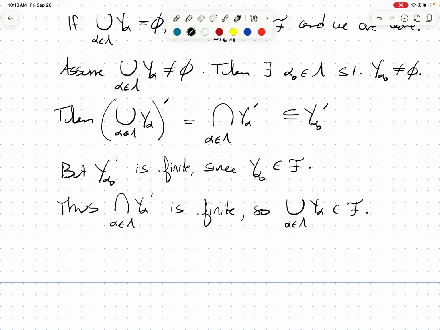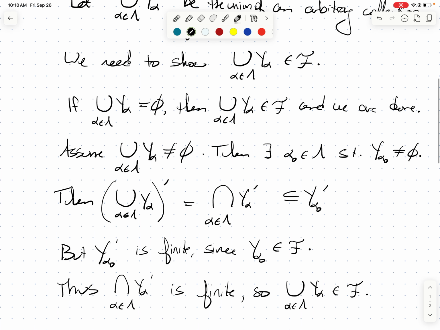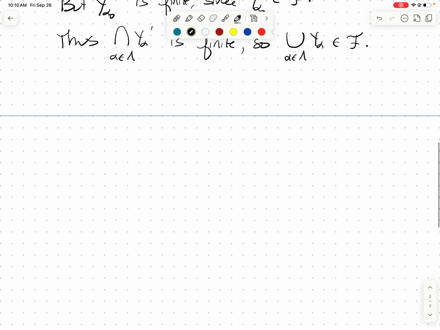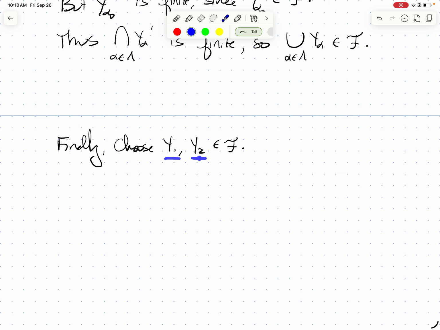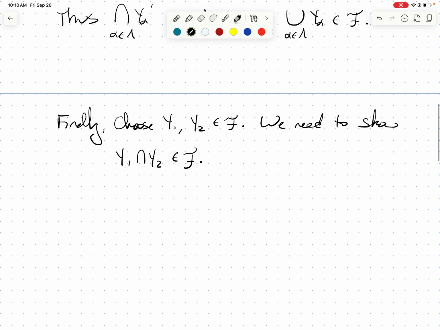All right, what's the last thing we need to show? We need to pick two open sets and show that their intersection is also open. So finally, choose y1 and y2 in F. These are just arbitrary open sets, and we need to show that y1 intersect y2 is also in F. Let's think about it.